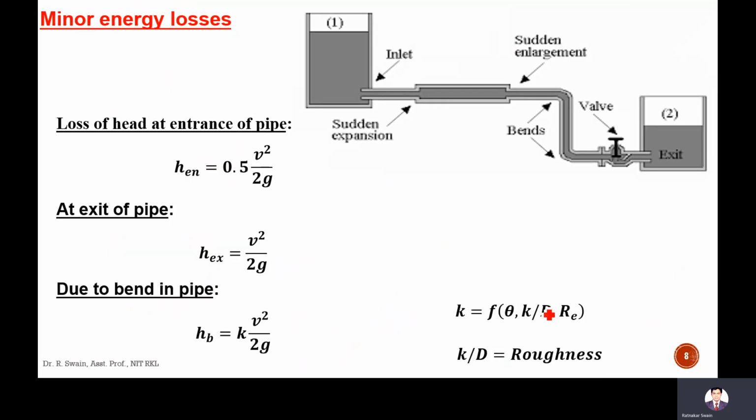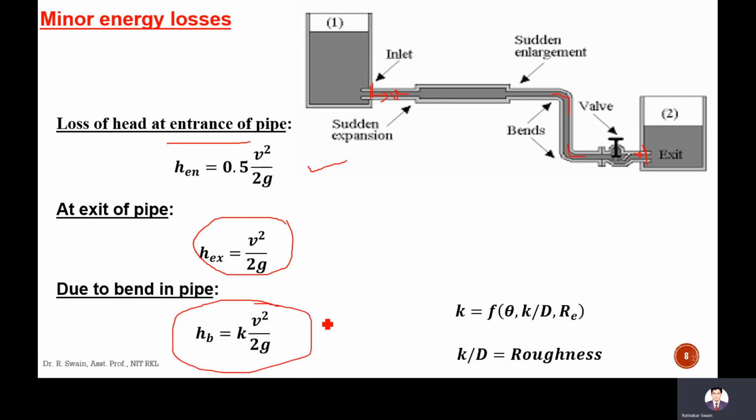Come to the next energy loss, at the entrance of the pipe. At entrance, the loss is 0.5 V square by 2g, where V is the velocity of flow in the pipe. At the exit, if the flow velocity in the pipe is V, then the exit loss will be V square by 2g. And due to a bend, the loss is KV square by 2g.